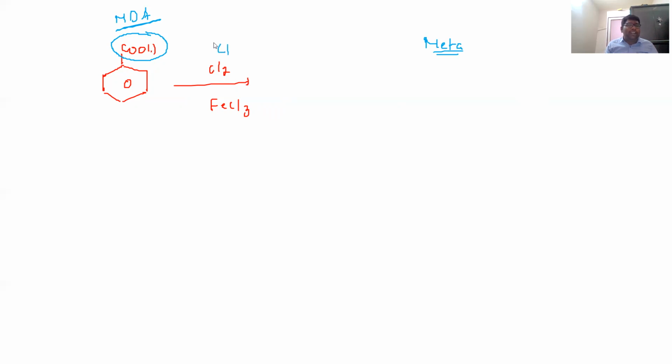Therefore, here which one is the electrophile? Cl plus is the electrophile. The Cl plus will substitute the hydrogen at the meta position. So the product formation will be meta-chlorobenzoic acid. So this is the meta product that will be formed. Therefore, the substituent decides the product formation. And one more example, students.